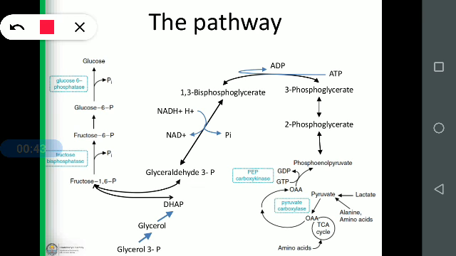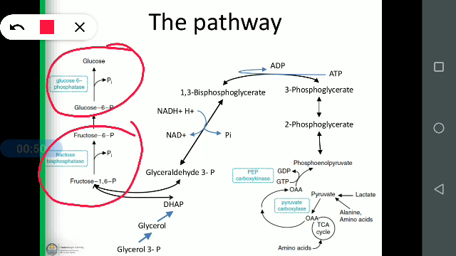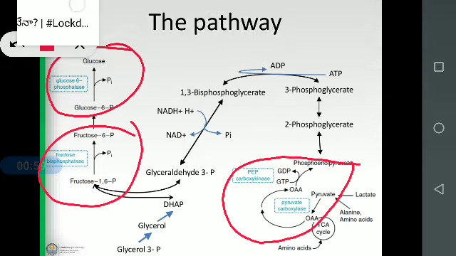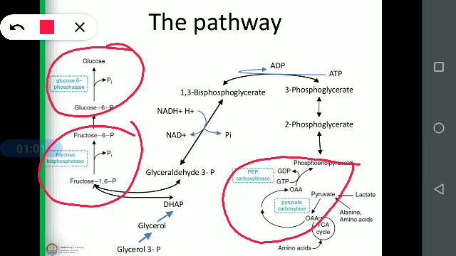The irreversible steps are the conversion of glucose to glucose 6-phosphate, the conversion of fructose 6-phosphate to fructose 1,6-bisphosphate, and then the conversion of phosphoenol pyruvate to pyruvate. These are the three irreversible steps present in glycolysis. These three steps should be bypassed so that the synthesis of glucose will take place from pyruvate or lactate or any glycogenic amino acids, etc.